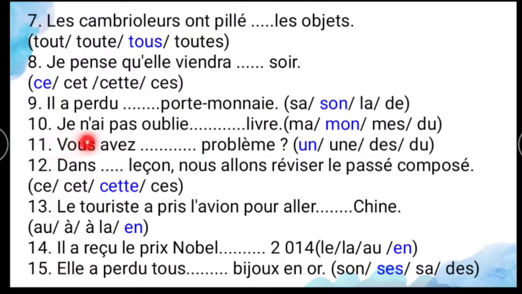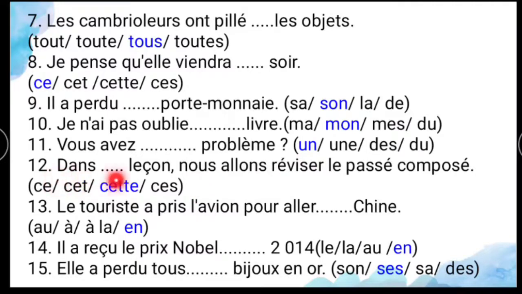And 10th one, "je n'ai pas oublié dash livre." So here also you have to use a possessive adjective. For the "je," it's "mon livre" only. Livre is an exceptional noun. It ends with e, but it's not a feminine noun. And "vous avez dash problème." You have a problem. So you have to use "un" only. Problème ends with e, but it is not a feminine noun. So you have to use the indefinite article "un."